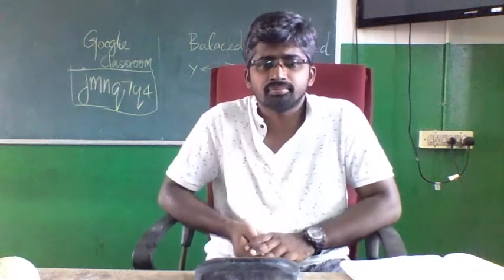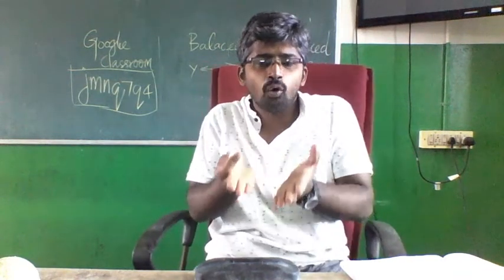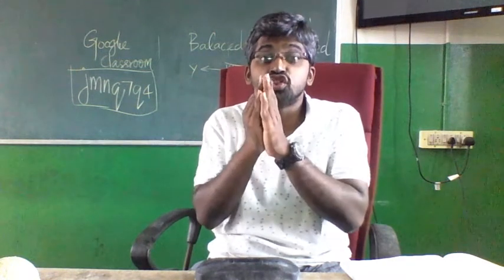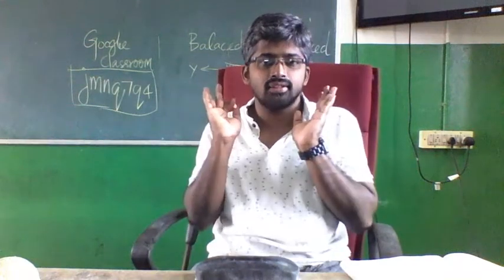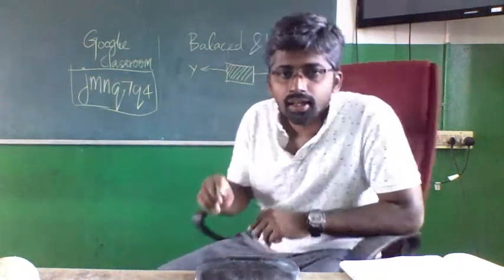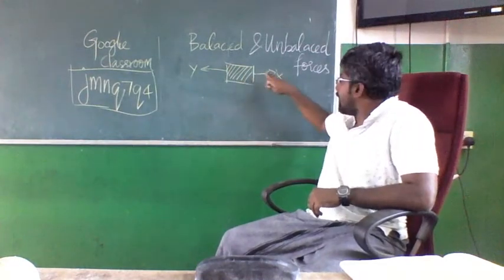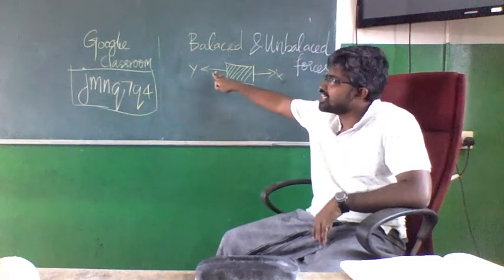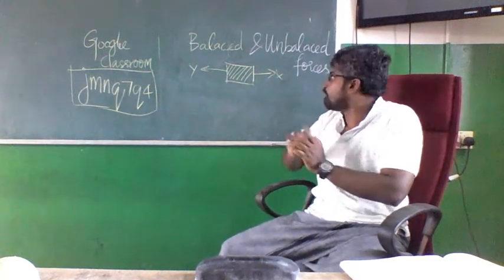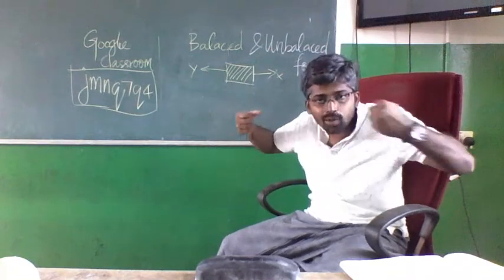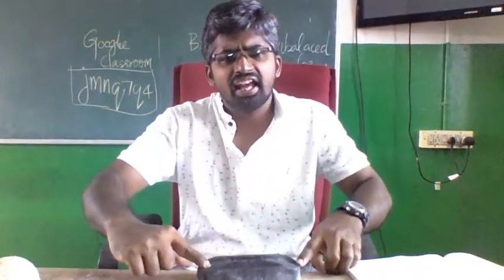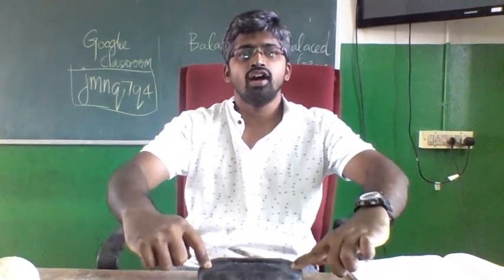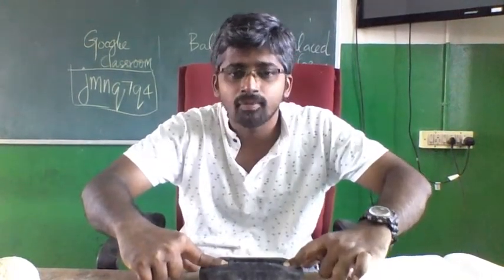A balanced system is what? The net force acting on an object is zero because there is no movement. It is balanced. Why is it balanced? You see, this is a block. X is pulling in this direction. Y is pulling in that direction. If both the forces are equal, where will the block move? For example, this is a block. X is pulling it in one direction, Y is pulling it in another direction. If X and Y are pulling at the same magnitude,